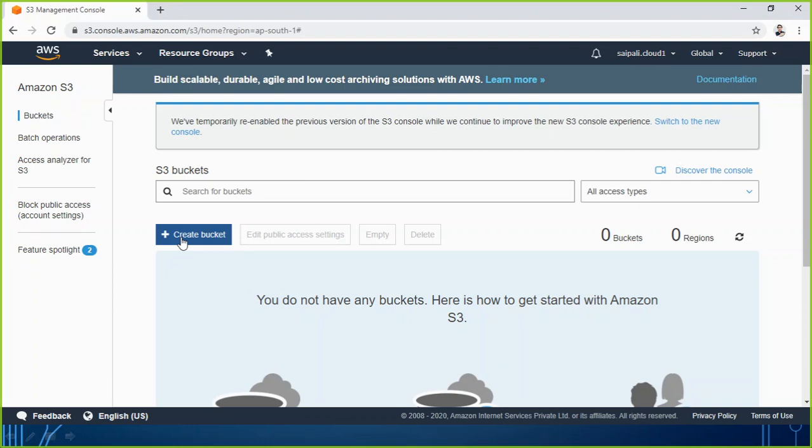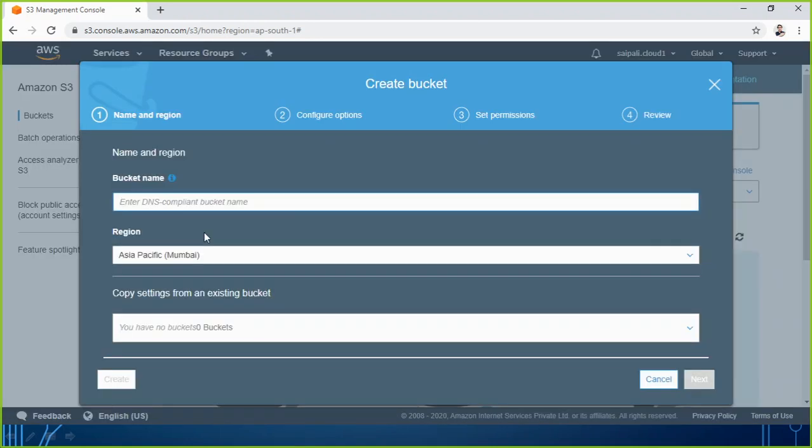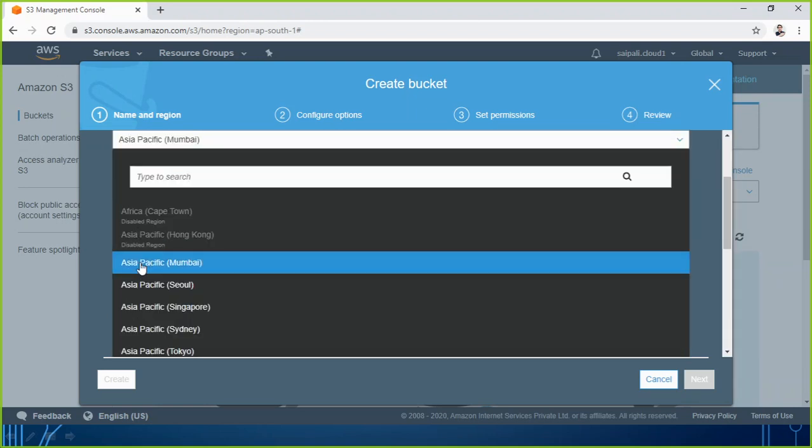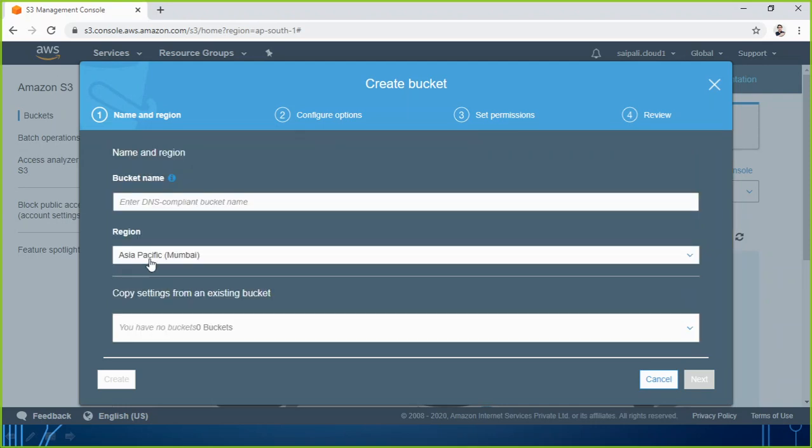And what we call a folder on our computer, in Windows we call it a folder or directory. So a bucket is nothing else. It is the one which is going to hold your data, your text, your images, your MP3s, all types of files will be stored in the bucket. When you click on create bucket, you see again you have to choose your region. Meaning that the bucket is not a service, it is just the place where you are going to keep your data. So a bucket is region specific, but the S3 service is a global service. The user account is also going to be a global service.